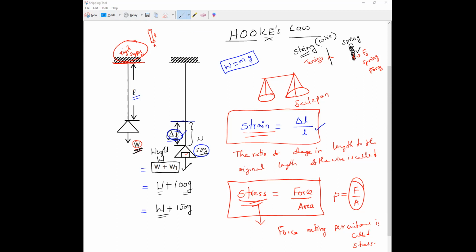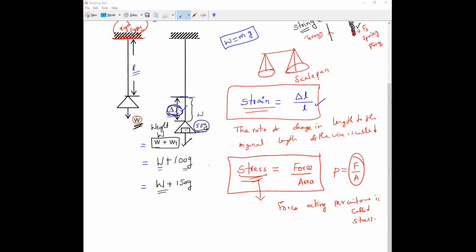If anything is a doubt, you can ask me. If you find the ratio of stress to strain, it is found that the ratio is a constant up to a certain limit. That is what we call the elastic limit. We are studying elastic potential energy now.